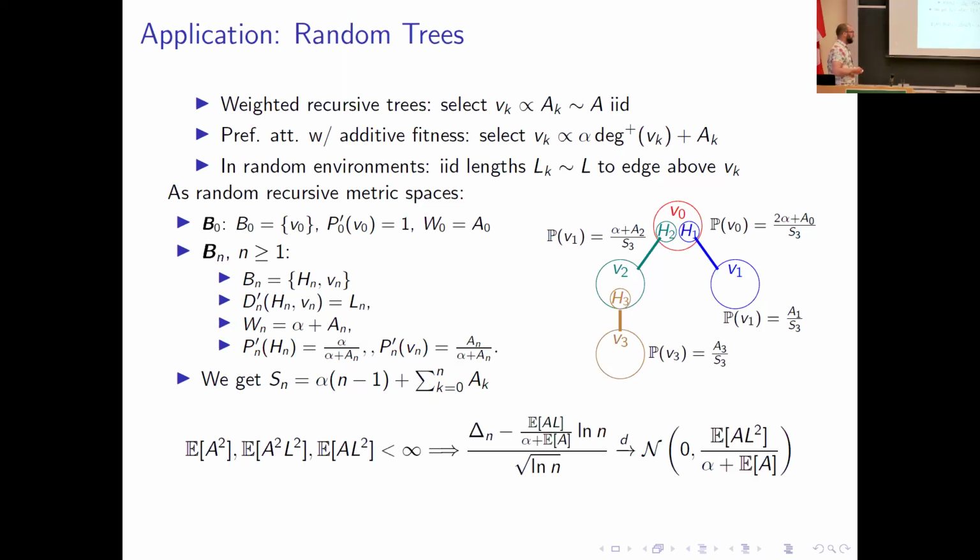So from this theorem from earlier, I can then derive that if I have these conditions on the weights of the vertices and the lengths of the edges, then the insertion depth follows this central limit theorem. So this is just a way of generalizing several results on the insertion depths of random trees all into one big theorem. Okay, maybe I can quickly go through the proof outline. It's very, very brief, I promise.